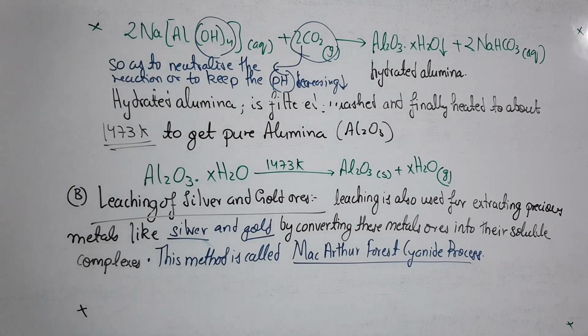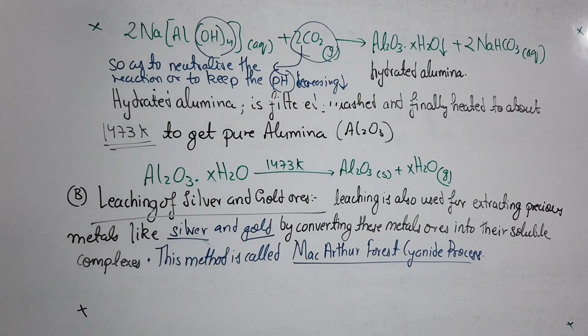Thus, what happened in the leaching? You have taken a base, NaOH, and reacted it with the ore which contains the impurities. The ore which we need, the alumina, forms the complex known as sodium meta-aluminate and the rest of the impurities get filtered off.